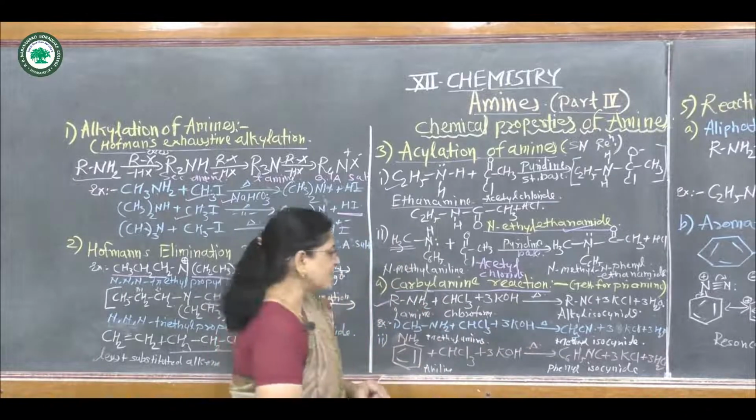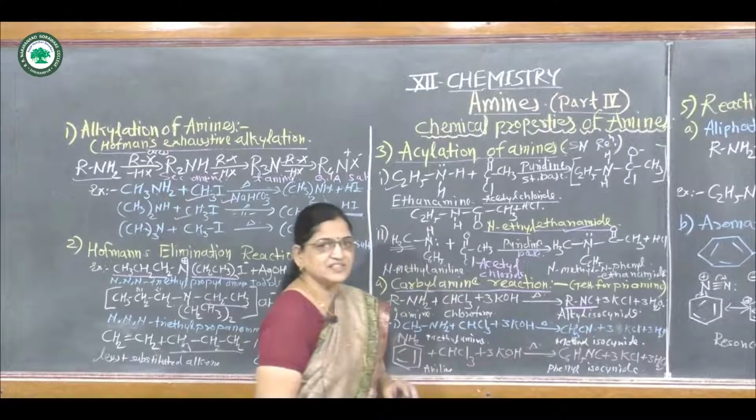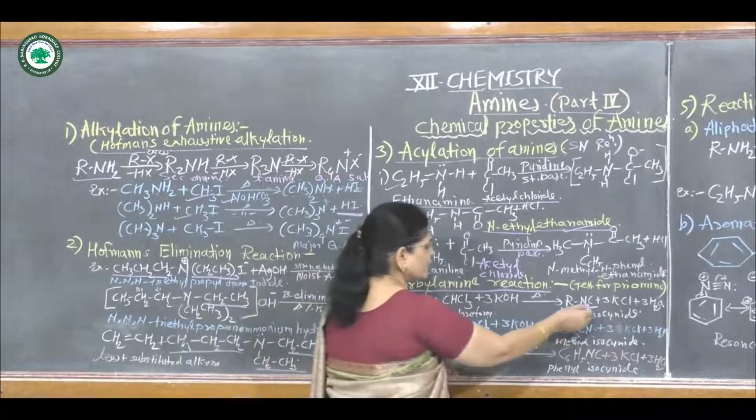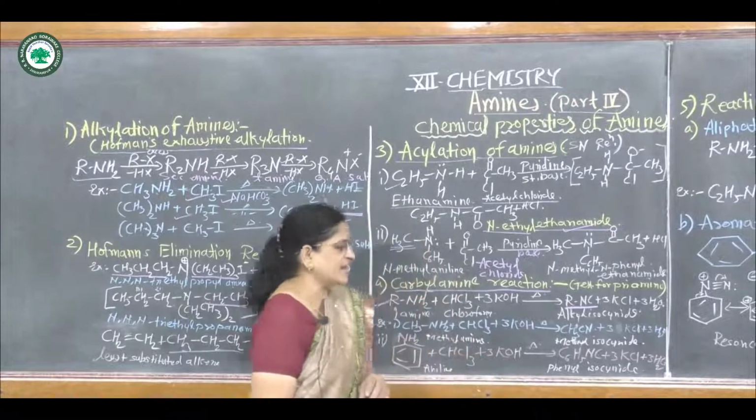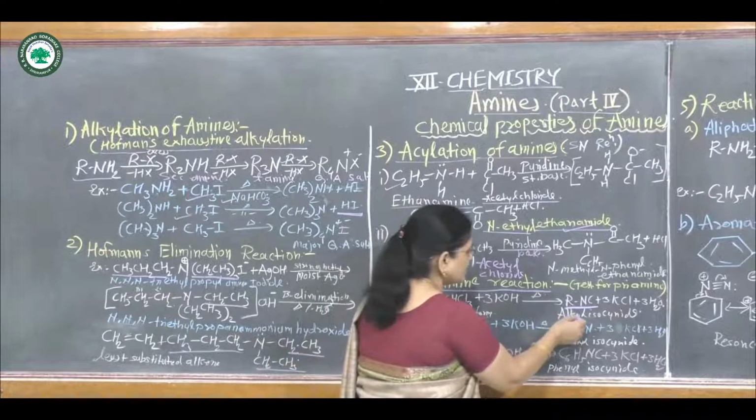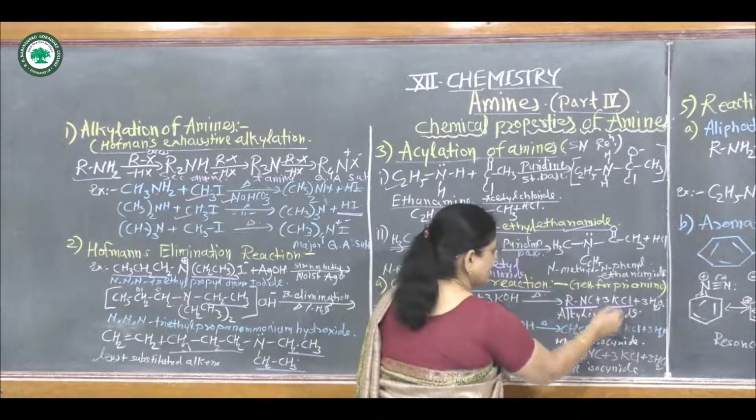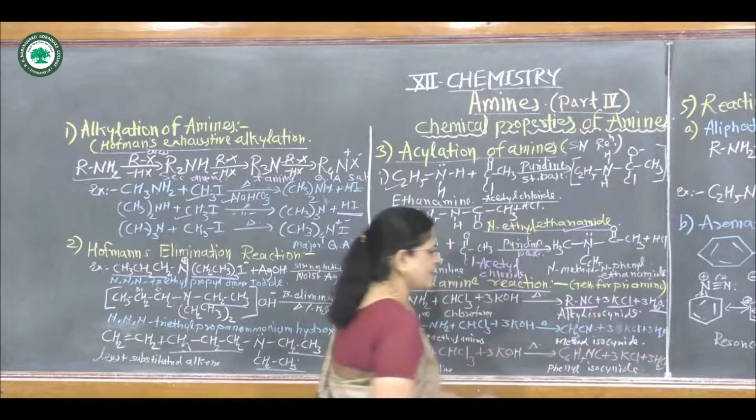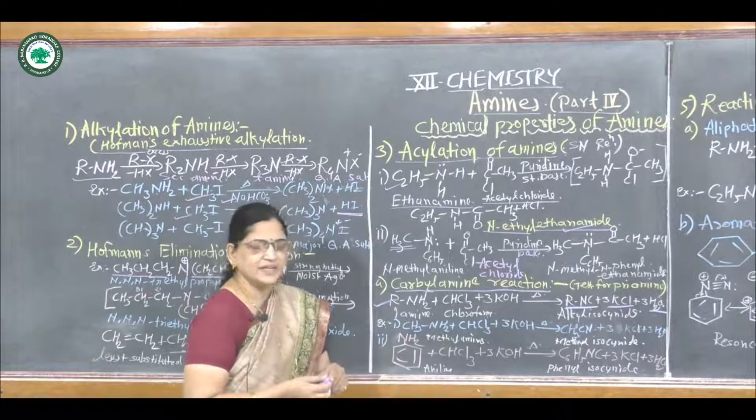gives alkyl isocyanide, that is RNC. The cyanide group is attached to the alkyl group through the nitrogen atom, hence it is called alkyl isocyanide, plus potassium chloride, KCl, plus 3 H2O. This reaction is called the carbylamine reaction.